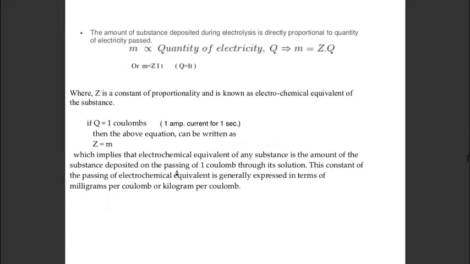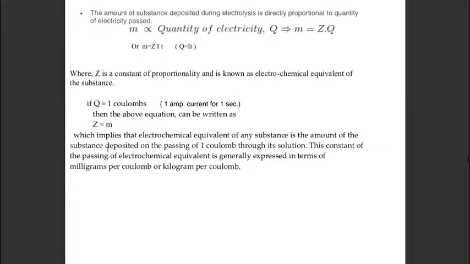If q is 1 coulomb, meaning 1 ampere of current passes through the solution for 1 second, then from the above equation m equals z. So the electrochemical equivalent is the mass of any substance which is deposited when 1 coulomb of charge passes through the solution.